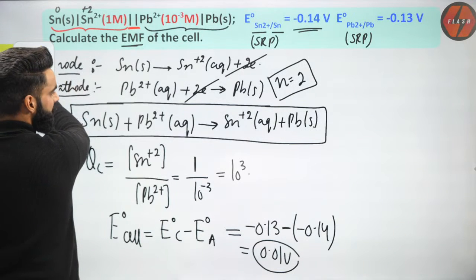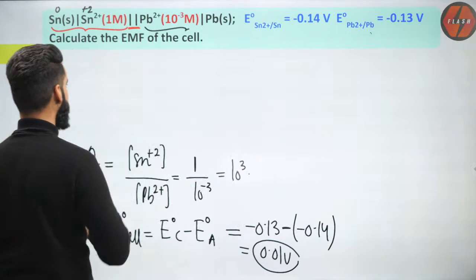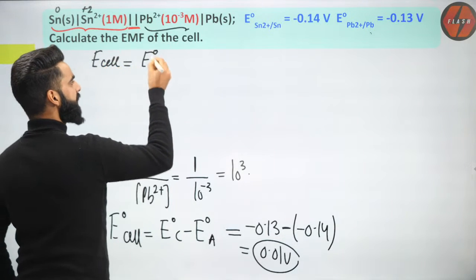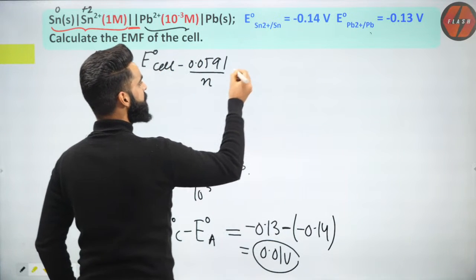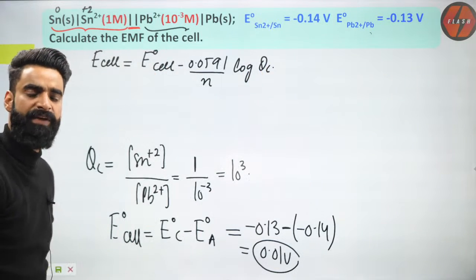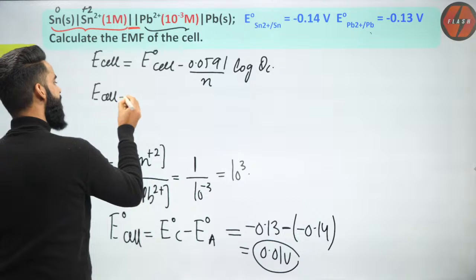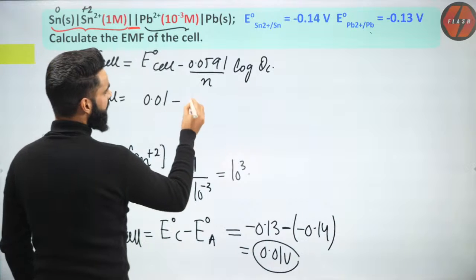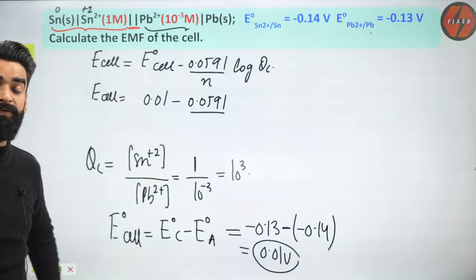I'm going to erase all this. I'm sure this is clear. Now I'm going to use my Nernst equation to get the final answer. As per my Nernst equation, E cell, the EMF of the complete cell, is always equal to E naught cell minus 0.0591 divided by N multiplied by log of Qc. This is the equation which we write whenever we are supposed to calculate the EMF of the cell. Very simple. This E cell value we have to calculate. Have we calculated the E naught cell value? Definitely. E naught cell we have calculated as 0.01, minus 0.0591 divided by the N value.